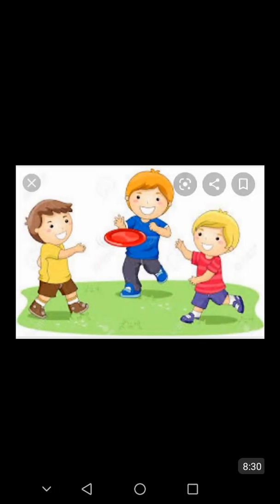Laugh and play all through the park, for there is time till it gets all dark. Let's play in the park, park, park.